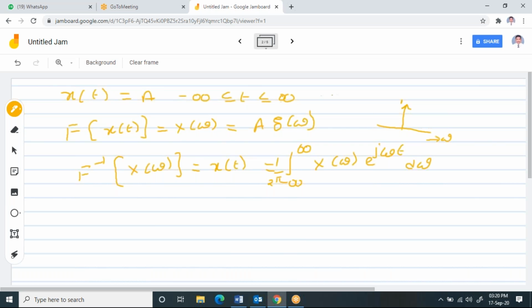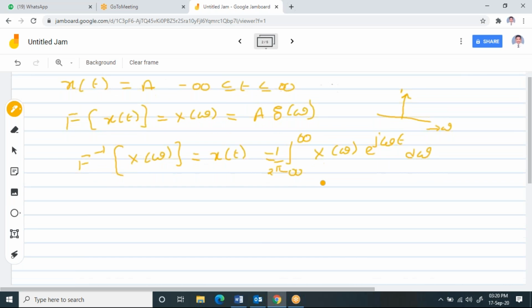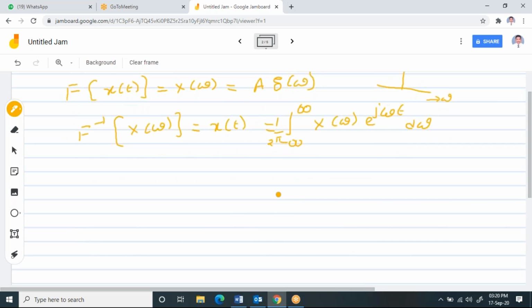So now what is my X of omega? I am assuming X of omega as A into delta of omega. Please substitute that. I can write it like this: 1 by 2 pi integral from minus infinity to plus infinity A into delta of omega into e power j omega t d omega.